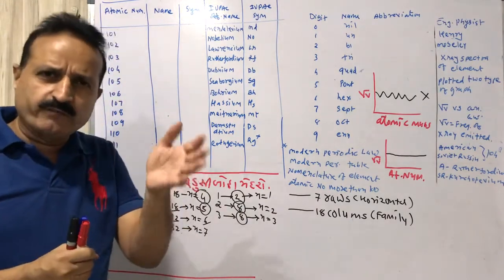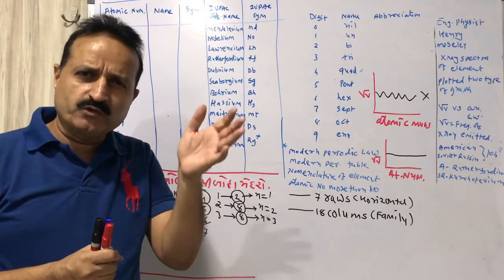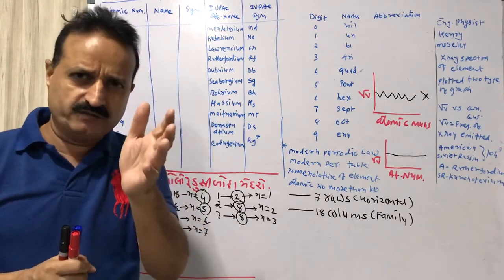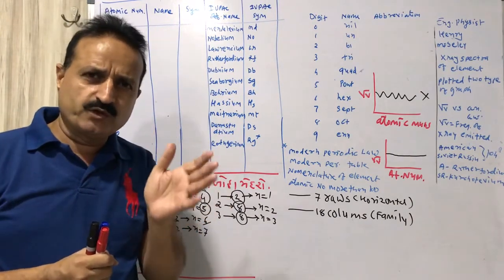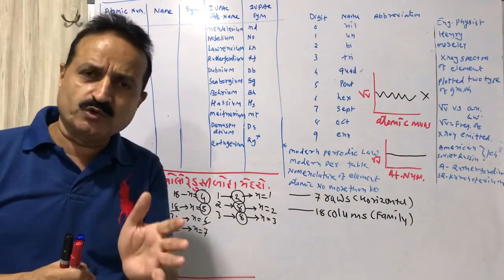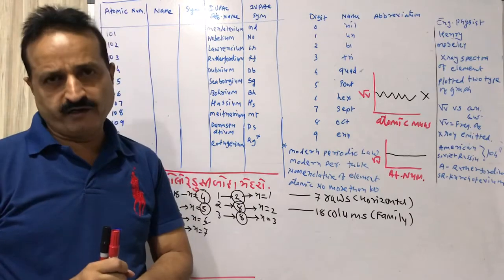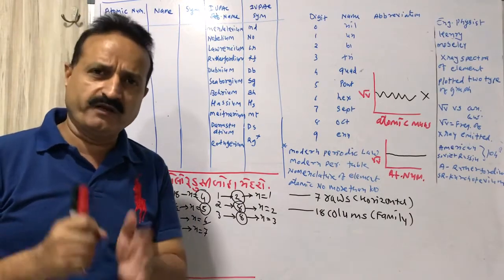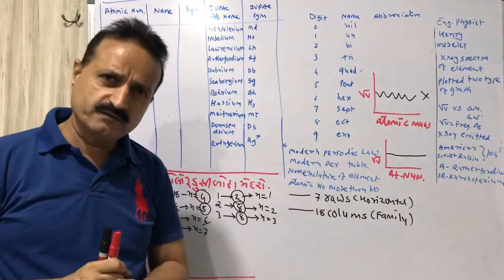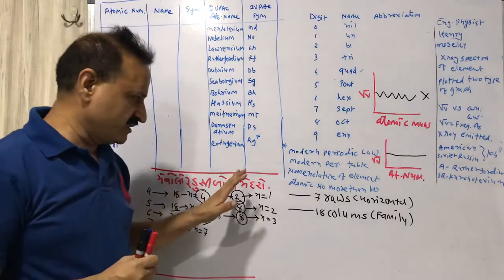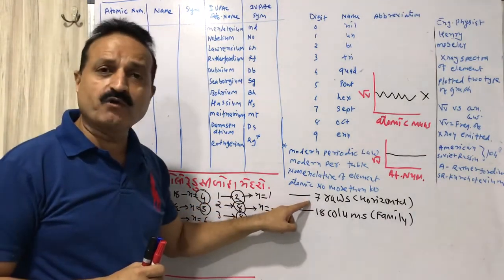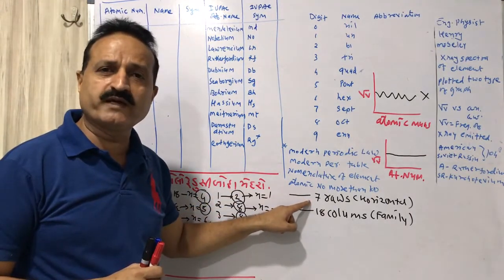Earlier the periodic table had groups 1A, 2A to 7A and 8, then 1B, 2B to 7B and 8. That was the earlier periodic table, but the modern periodic table has the arrangement of elements like this. There are 7 rows: 1, 2, 3, 4, 5, 6, 7.